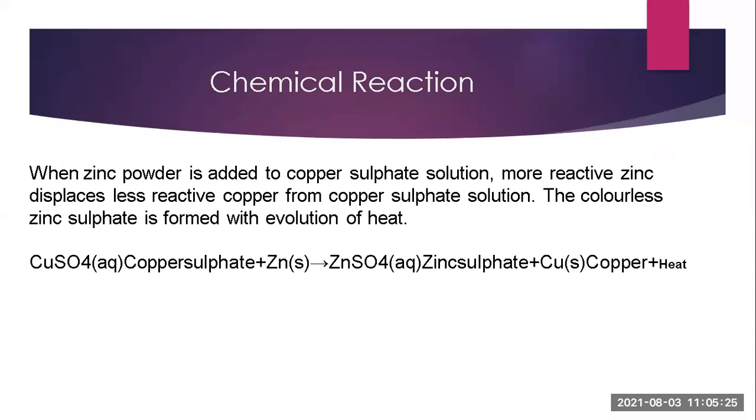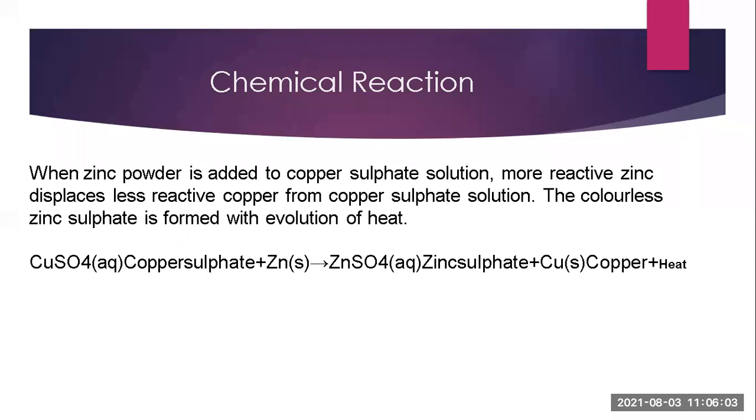So likewise, a chemical reaction is happening, that is, both the breaking and the making of bonds are appearing. Where is the breaking taking place? On the reactant side, and the making of the bond is taking place on the right hand side. On the left hand side, breaking is taking place between the reactants, and on the right hand side, making of the bond is taking place on the product side. Here, breaking of the ionic bond of CuSO4 is taking place and making of the ionic bond of ZnSO4 is taking place on the right hand side. So likewise you have to write the reaction.